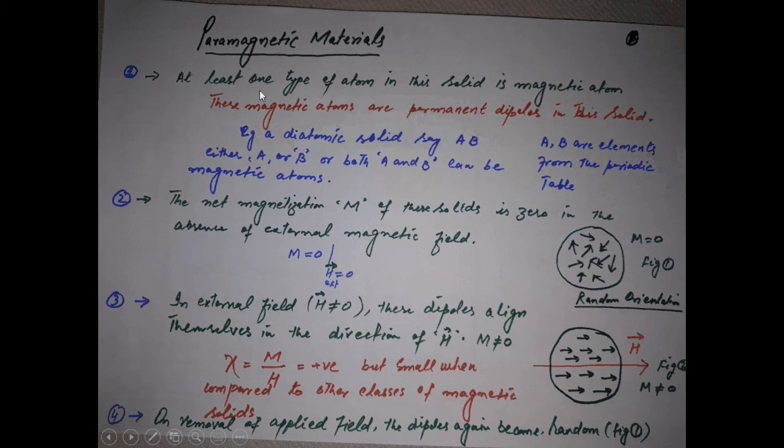In paramagnetic materials, at least one type of atom is a magnetic atom, and these magnetic atoms are tiny permanent dipoles in these solids.